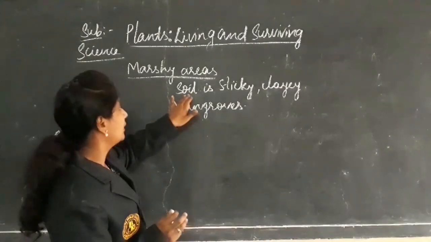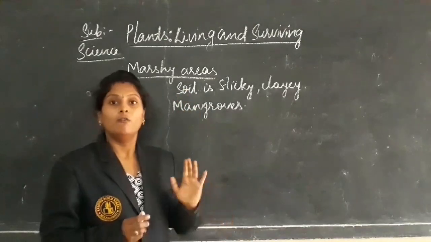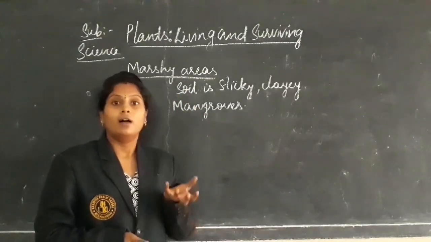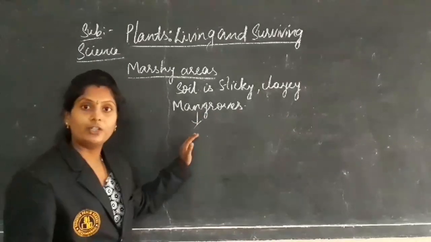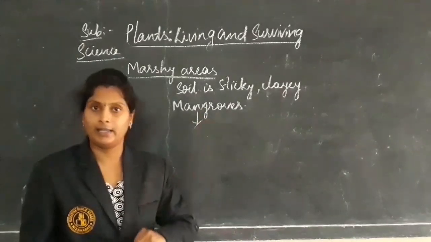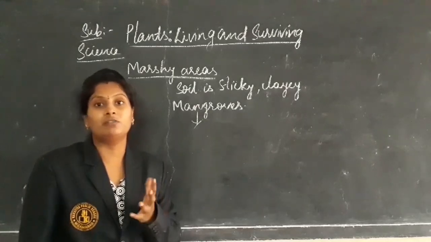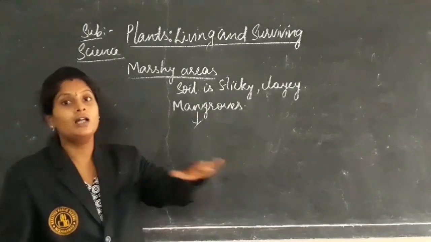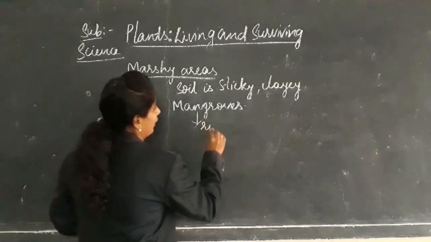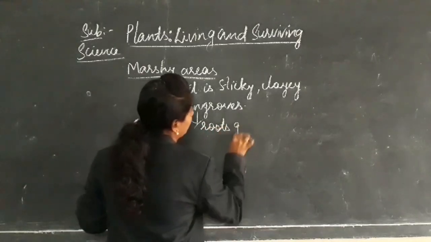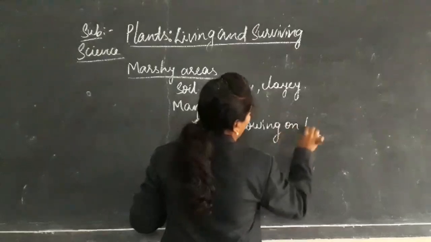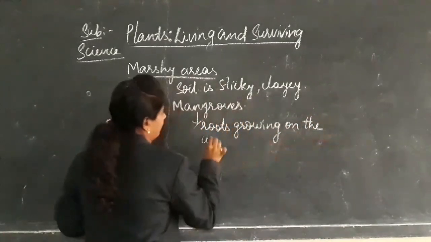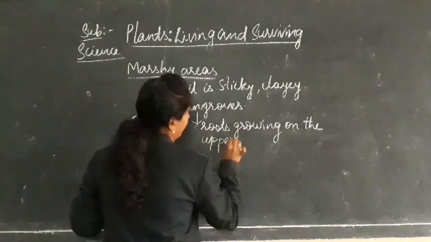But because of the sticky nature of the soil, the roots of these mangrove plants do not get air. That's why the roots grow on the surface, on the upper side.